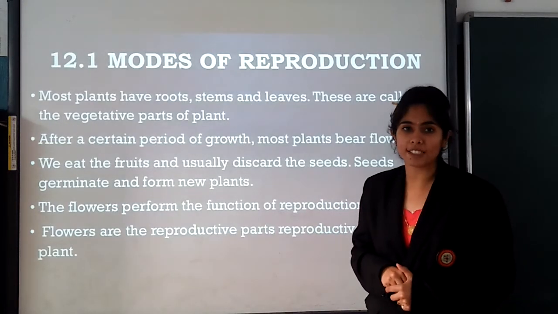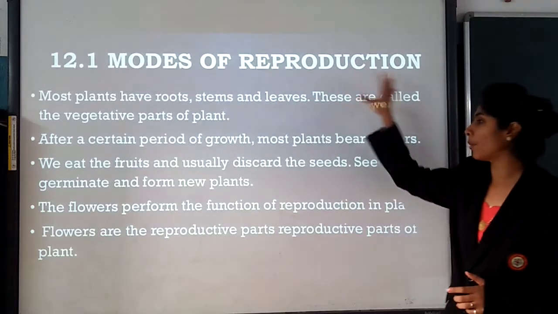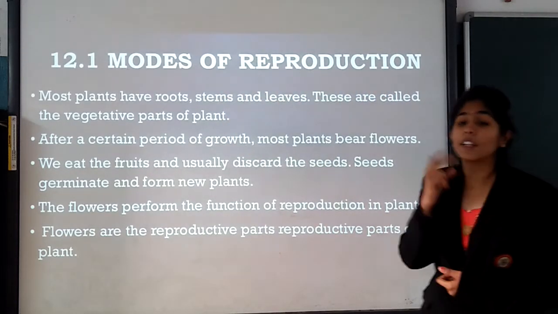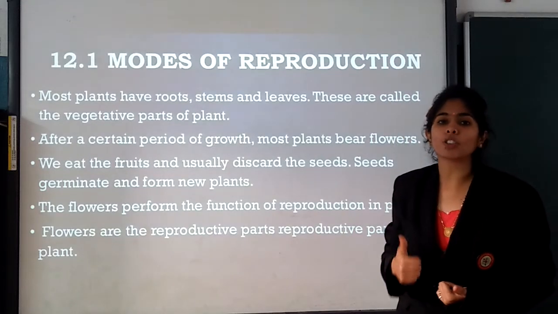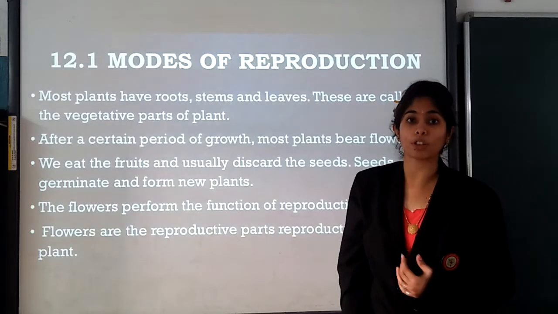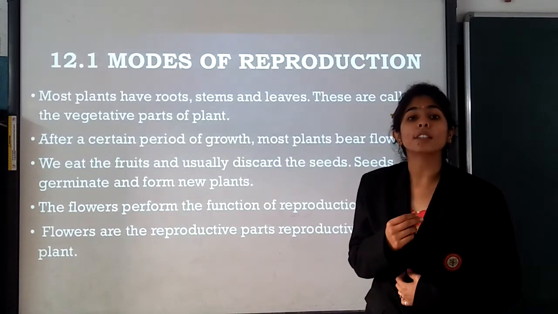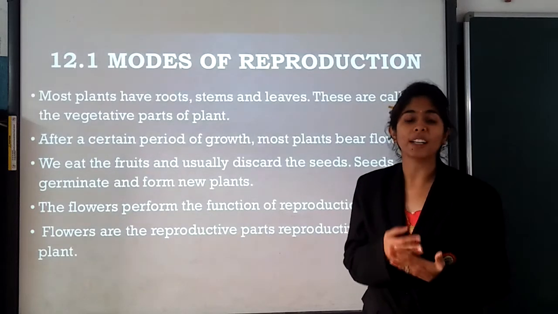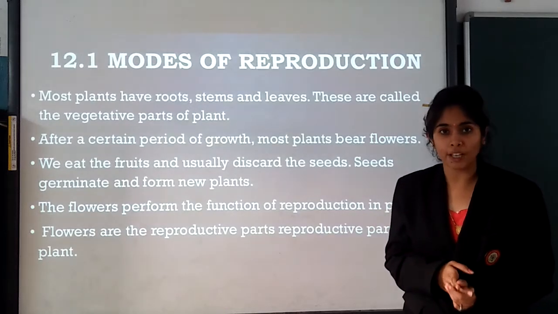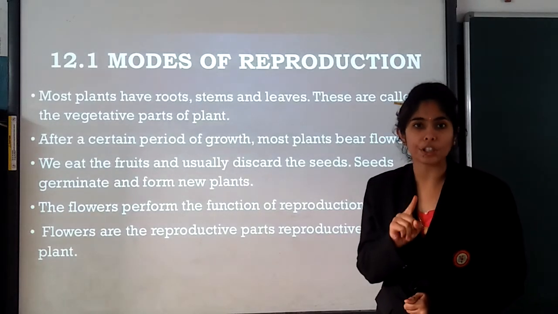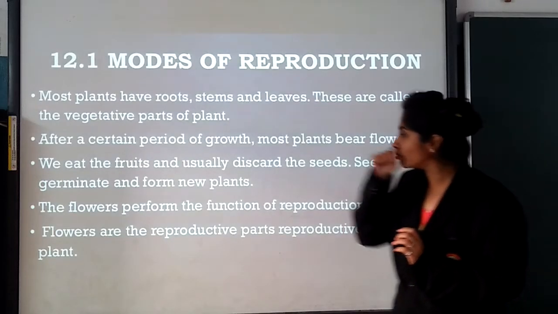Our first topic of this chapter, that is 12.1, modes of reproduction. So children, there are two modes of reproduction: sexual reproduction and asexual reproduction. In sexual reproduction, there is a need of two parents. But in asexual reproduction, there is no need of two parents. Only one parent is essential for the new individual reproduction.